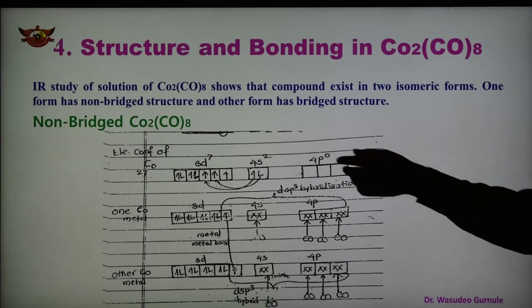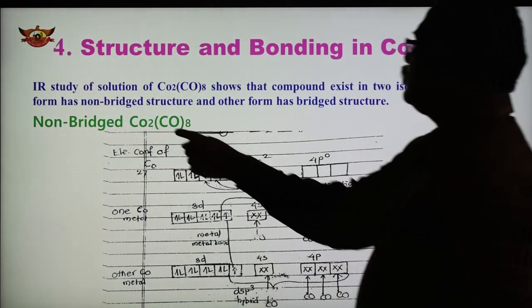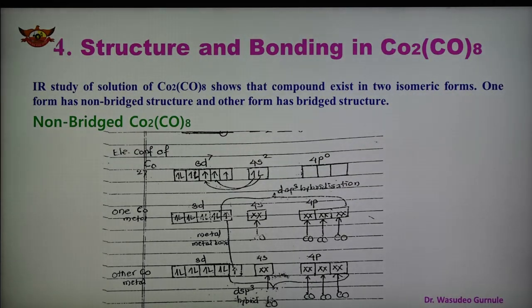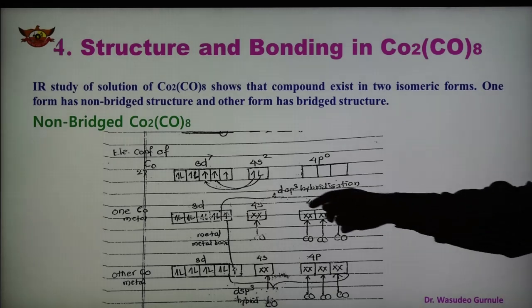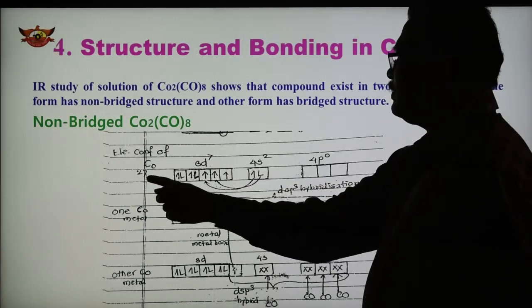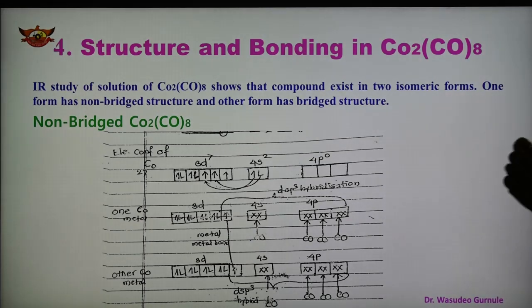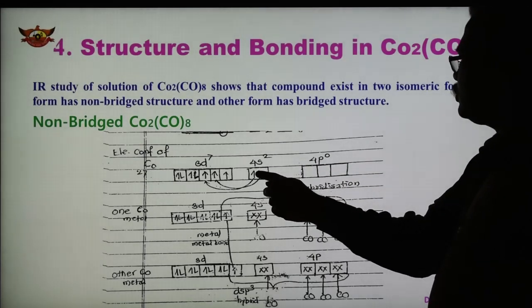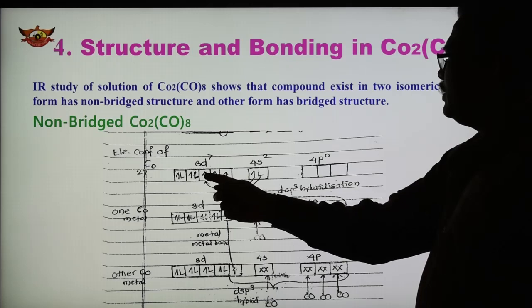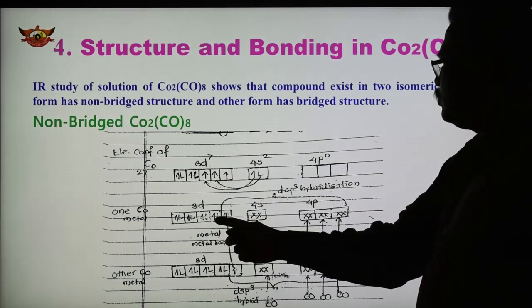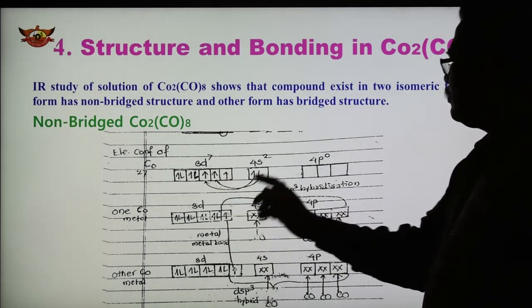So first we will discuss the non-bridged Co2(CO)8. As we know, cobalt is the metal and the atomic number of cobalt is 27. So in the ground state, the electronic configuration of cobalt is 3d7 4s2, because the atomic number is 27. So we have to make this orbital vacant, so these 2 electrons are shifted here, one is here and the second is here. So see, 2 electrons are here, and these unpaired electrons are as they are.